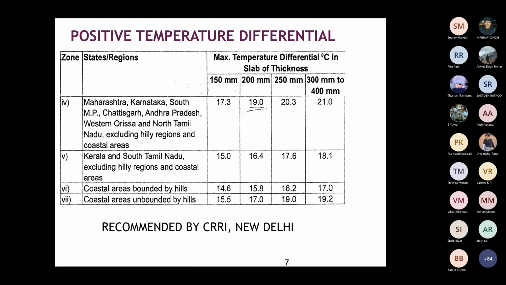So if you are taking the first, in the hot regions like North Tamil Nadu, Maharashtra, Karnataka, South MP, all these regions, if the pavement thickness is 150 mm, you can take the temperature as 17.3. If it is 200 mm, 19 degrees Celsius. This is the positive temperature differential. So the code has given only for positive temperature differential.